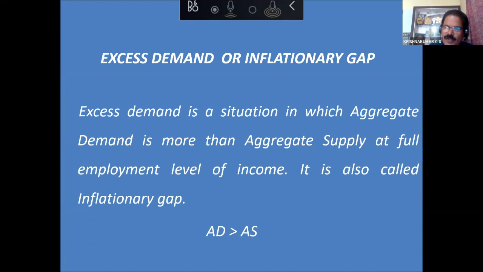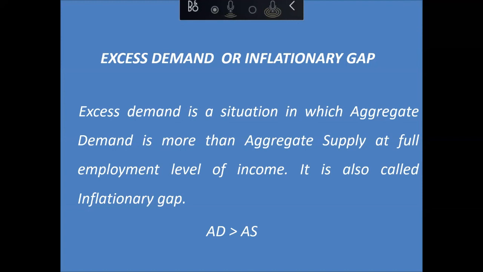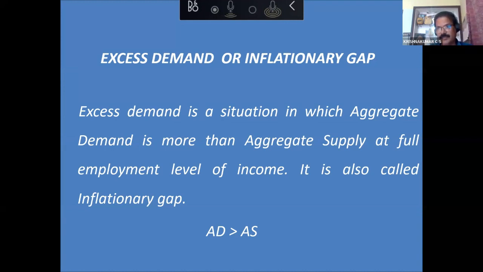But the producer cannot increase production. Why the producer cannot increase production though AD is greater than AS? Because it is full employment. Yeah, economy is at full employment level. He doesn't have resources. That situation is called inflationary gap.